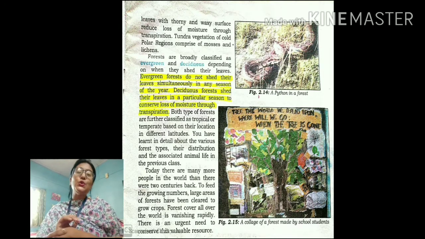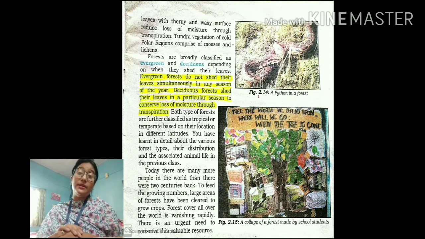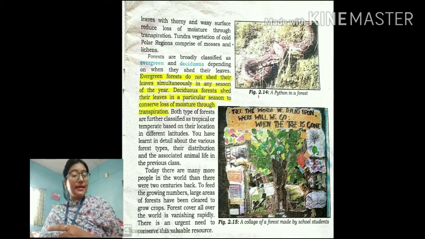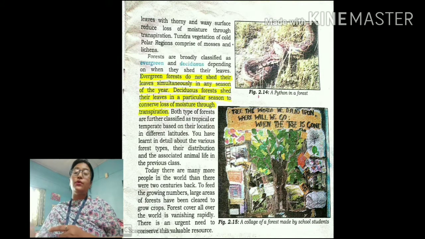Okay. So students, today we have discussed natural vegetation and wildlife, why they are important, and their various uses. Then we discussed the 4 categories of vegetation: forest, grasslands, scrub and tundra, and their characteristics.